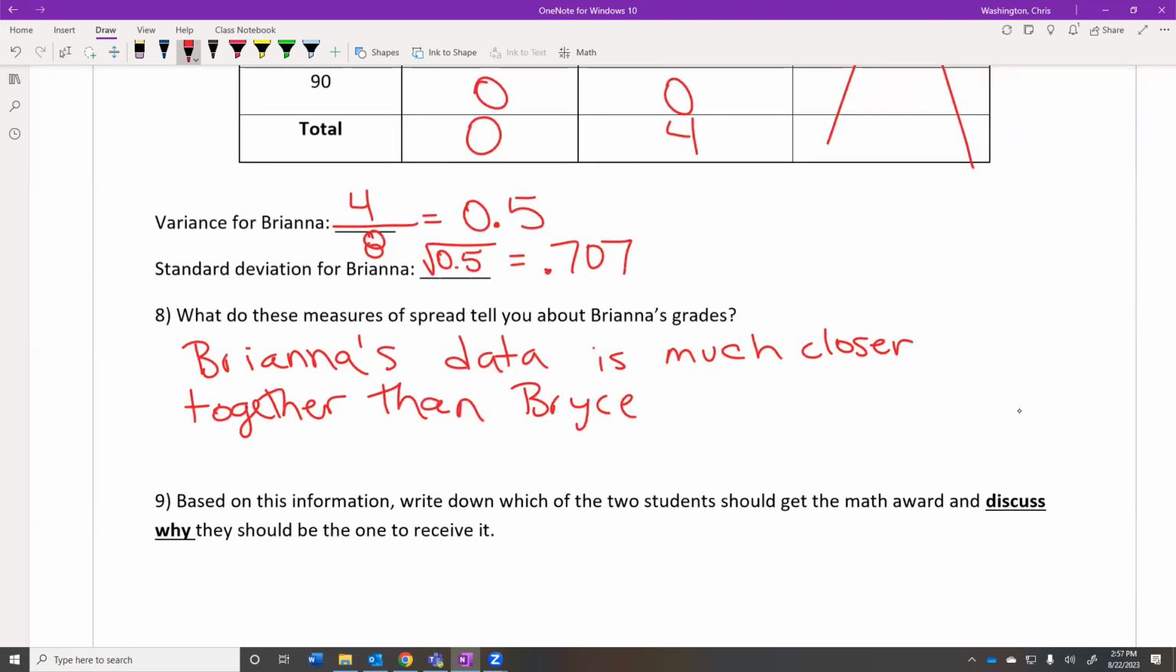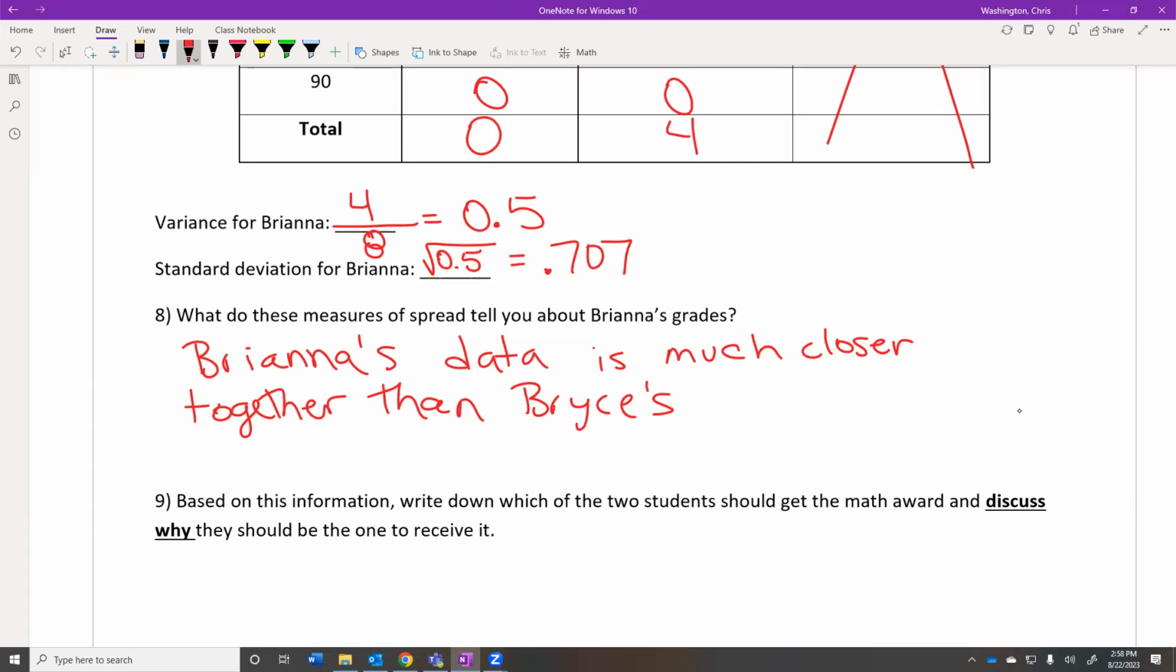All right, number 9. Using the average and the standard deviation, which one would you pick to receive the award? And your justification is going to include words like the average, which was the same, so maybe you don't really have a big argument there with the average. But maybe use the words standard deviation. Like, hey, Brianna's standard deviation is larger, or maybe Brianna's standard deviation is smaller. Therefore, her scores are more spread out, or therefore her scores are closer together. And this is why I would choose Brianna to get the award.